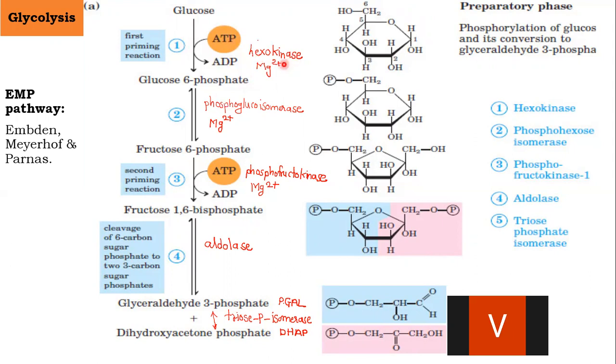As we have already discussed, kinase is a kind of enzyme which is a type of transferase. What do you mean by transferases? Which transfer something, and the kinase will transfer the phosphate group.